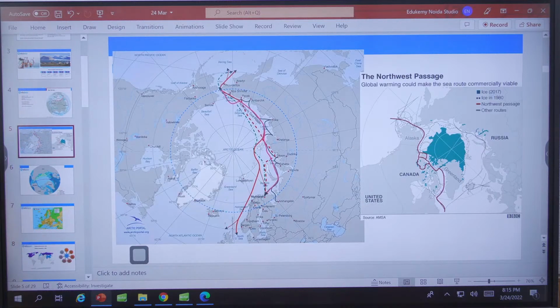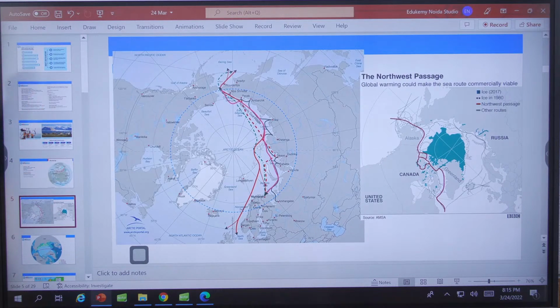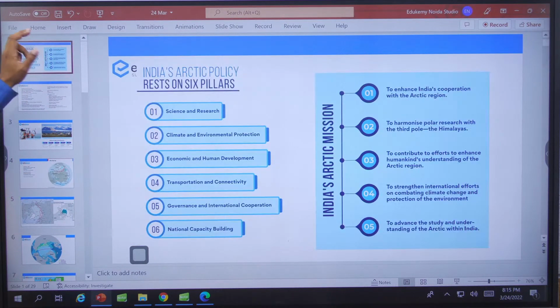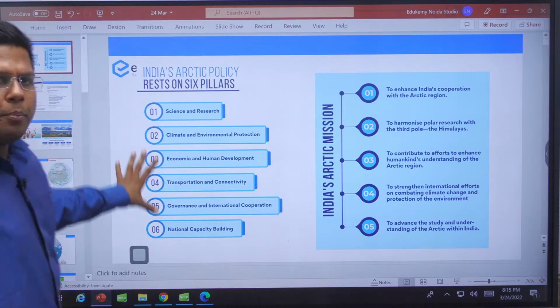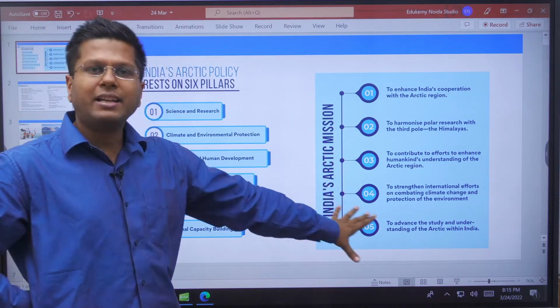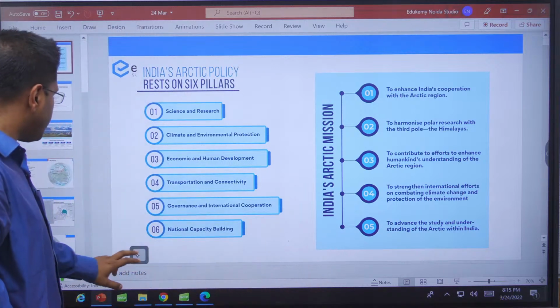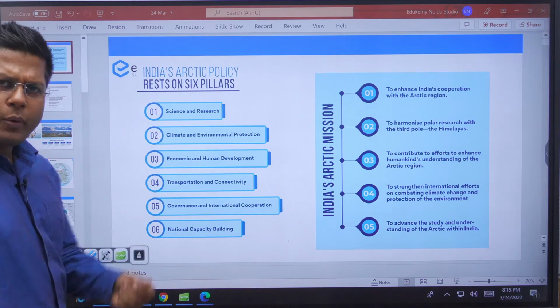So getting back to this article, the main countries which are a part of the Arctic Council are 8 in number. Please remember, Greenland participates with the help of the sovereign state of Denmark, right? Now, this is the initial thing. But then, India has declared its first Arctic policy right now. It has got 6 components. It has also got a mission attached with it, right? So the mission is largely around quite a few things.